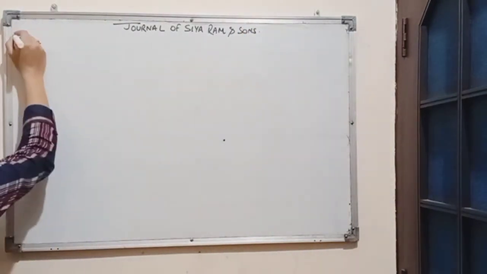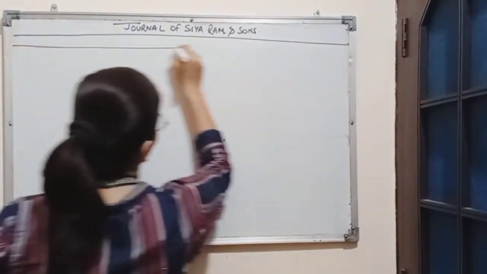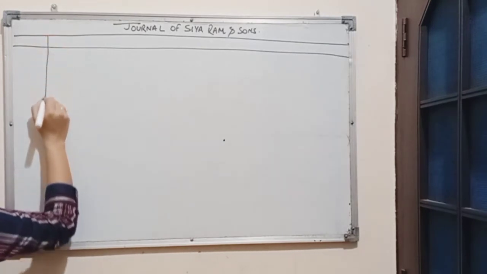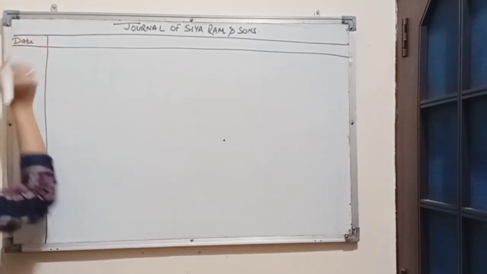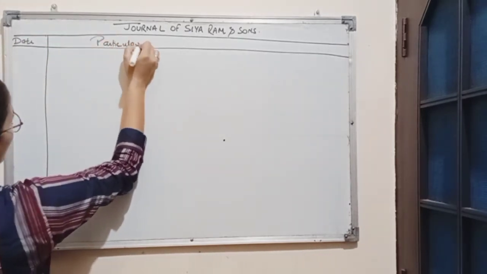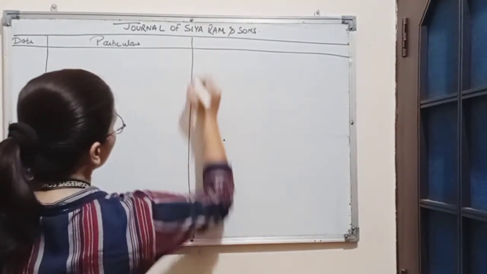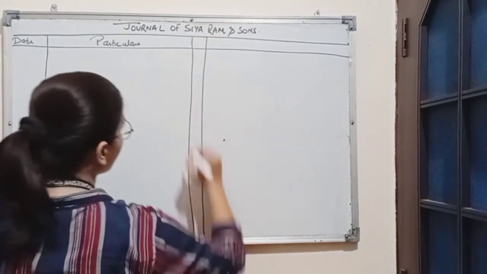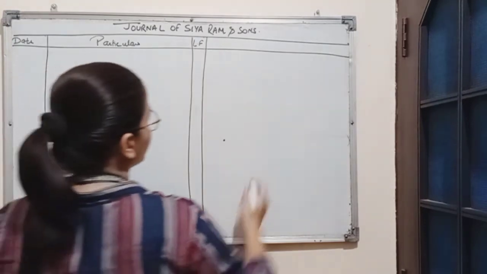Format of journal will be: first column will be of date, then particulars will be the second column, third column is of ledger folio, LF.